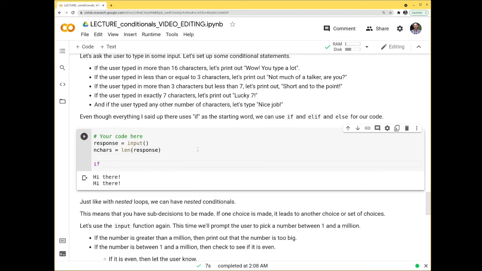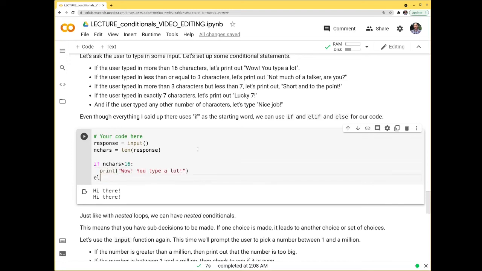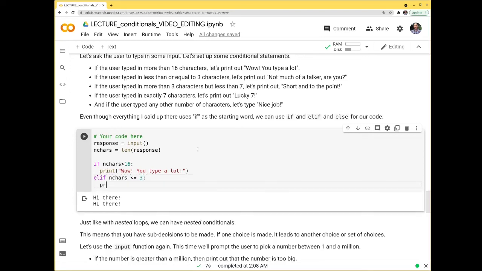So if the user typed in more than 16 characters, so if n chars is greater than 16, oops, I forgot my colon. We're going to print, wow, you type a lot. Elif, here's another thing. If n chars is less than or equal to 3, colon, print, not much of a talker, are you?